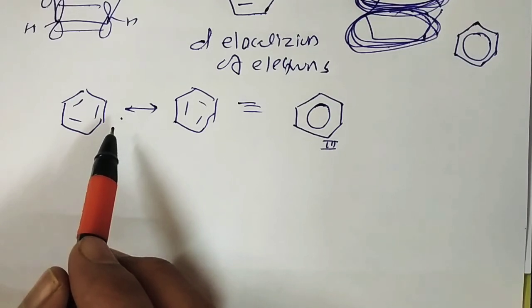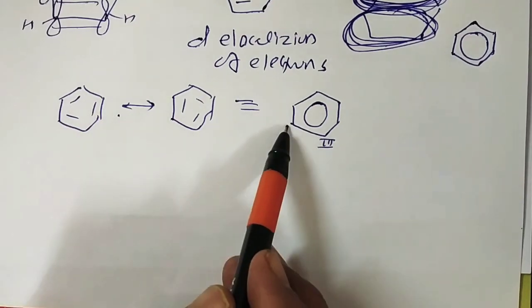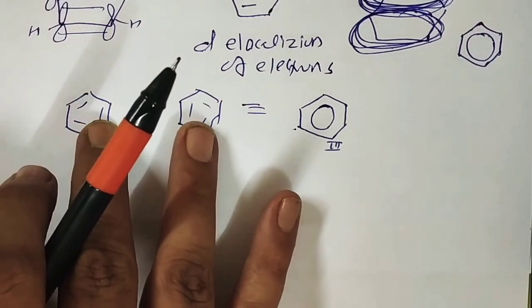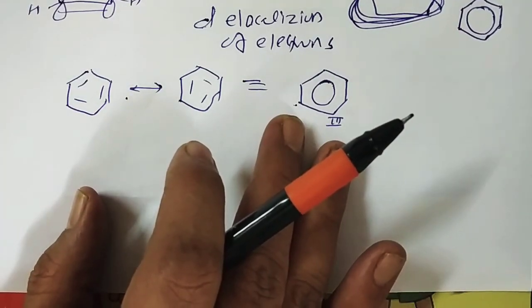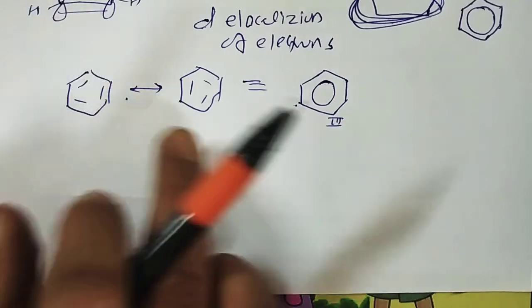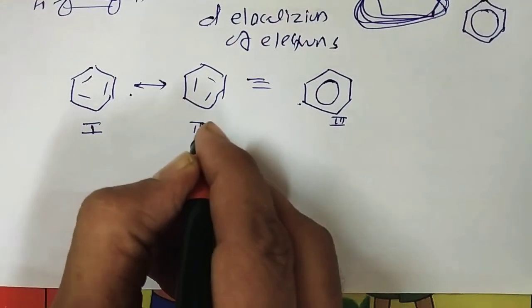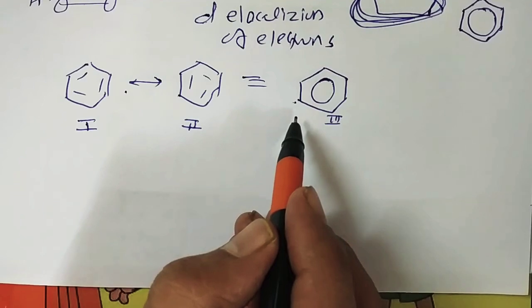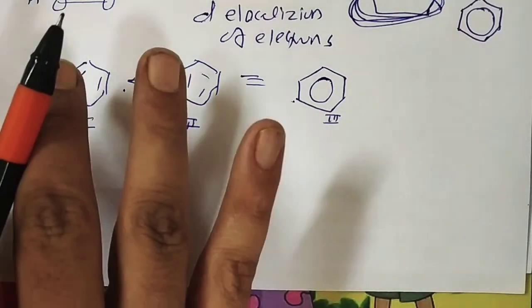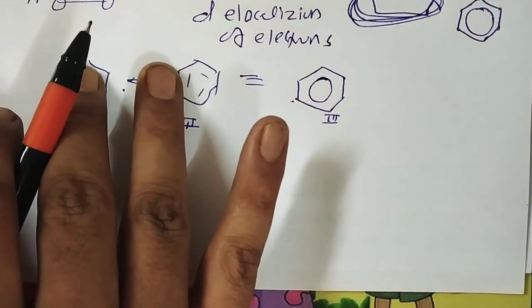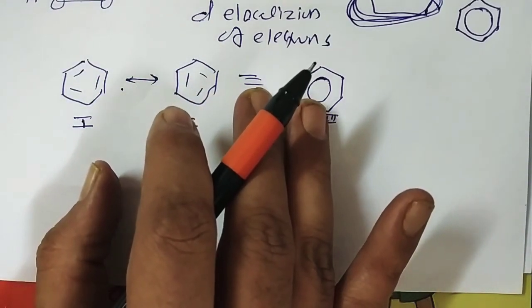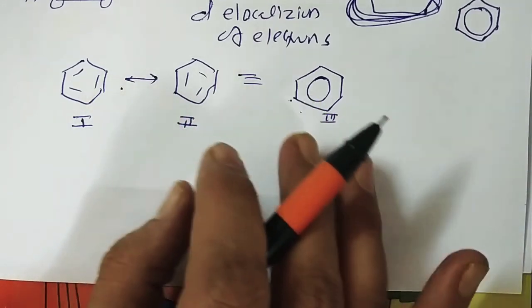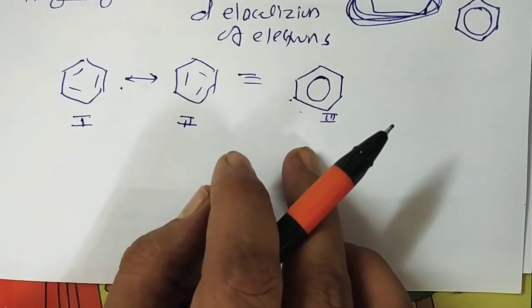So in the light of resonance theory, benzene can be represented as a resonance hybrid of these two Kekule structures. Thus these two structures are canonical forms of benzene. The actual structure of benzene is neither one nor two, but a resonance hybrid of these two structures. Further, these two canonical forms have equal energy, so they contribute equally, 50% each, towards the resonance hybrid. In other words, the structure of the resonance hybrid is in between these two Kekule structures.